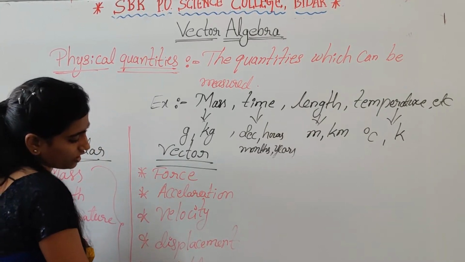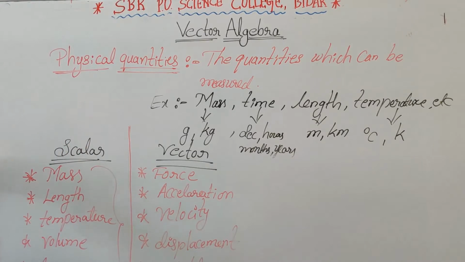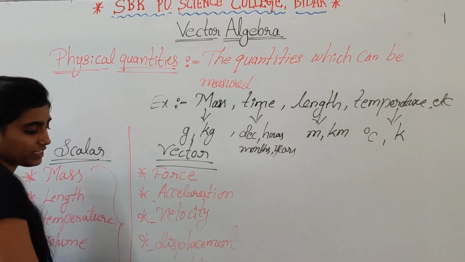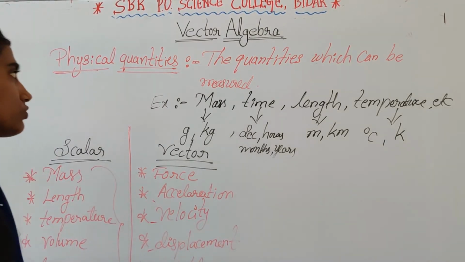So these all are examples of scalar quantities and vector quantities. Scalar quantities are mass, length, temperature, volume, area, speed, and vector quantities are force, acceleration, velocity, displacement and weight. Right.